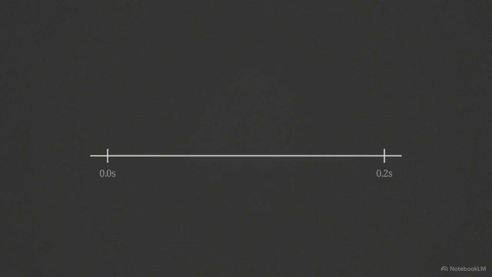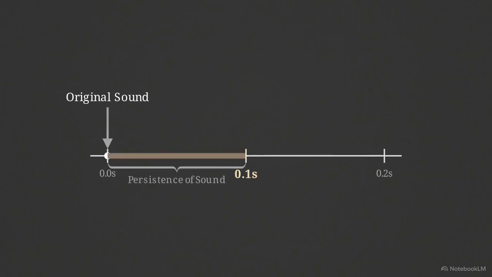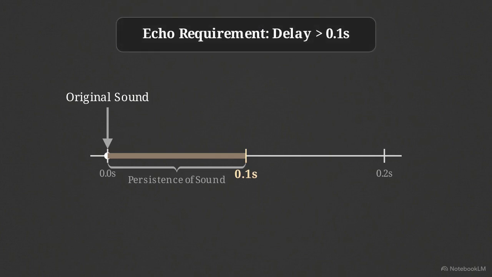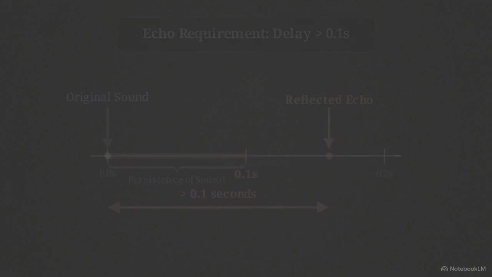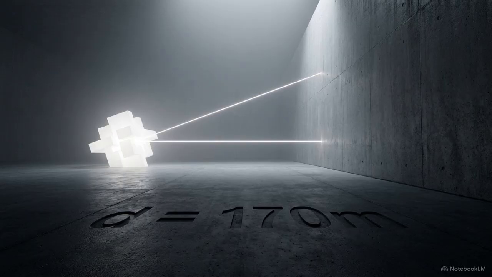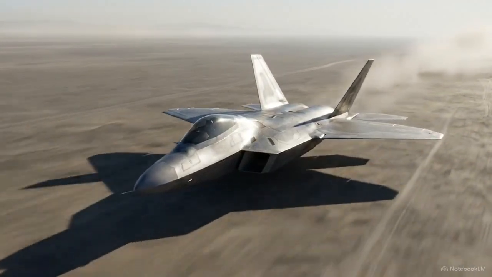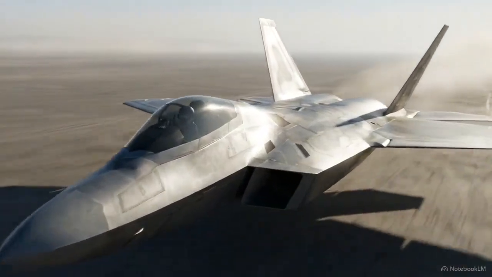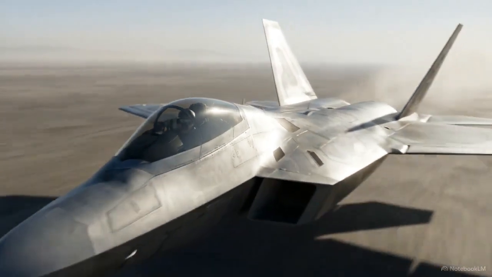The human brain retains a sound for about 1/10 of a second, meaning there must be at least a 0.1 second delay between the original event and the reflected wave for us to perceive them separately. A distinct echo is a direct measurement of distance, mathematical proof of the wave's physical journey across the environment and back. Since sound operates at a measurable speed through air, an aircraft accelerating toward that limit forces a unique physical